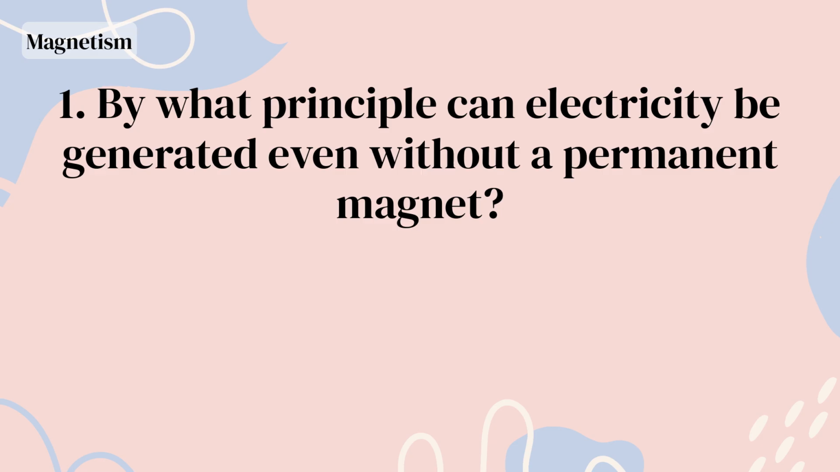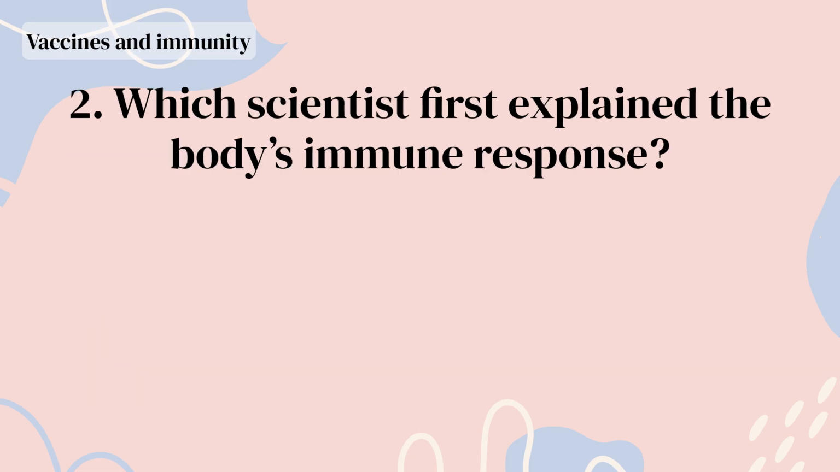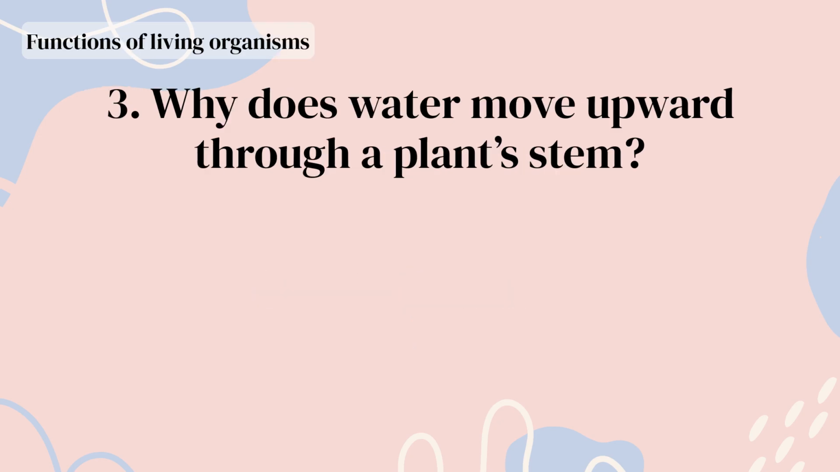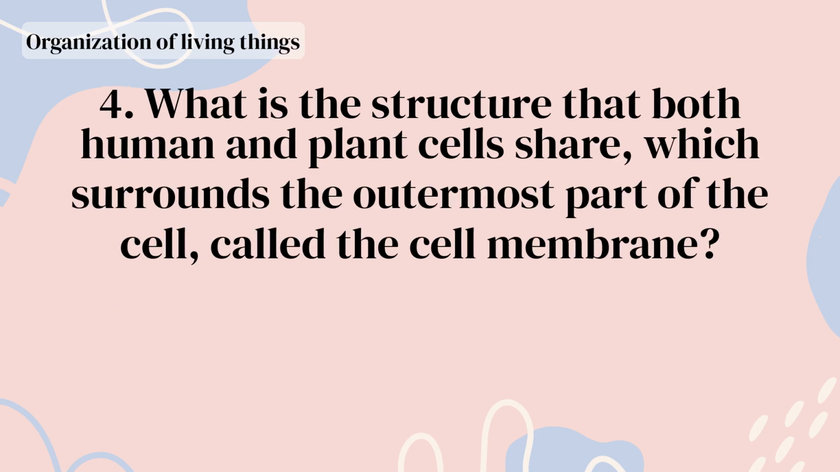By what principle can electricity be generated even without a permanent magnet? Electromagnetic induction. Which scientist first explained the body's immune response? Louis Pasteur. Why does water move upward through a plant's stem? Because of transpiration.